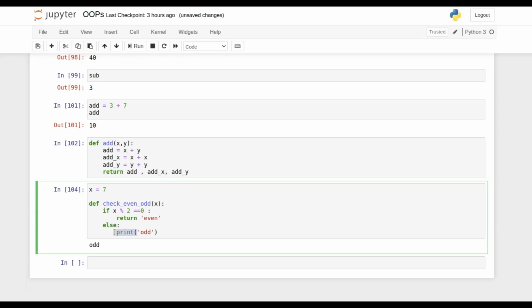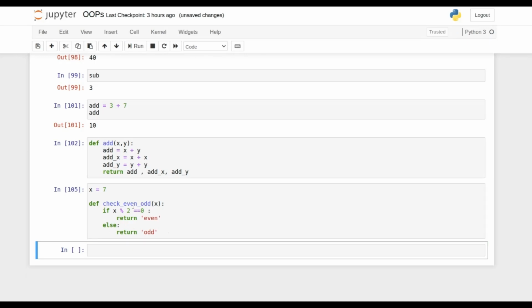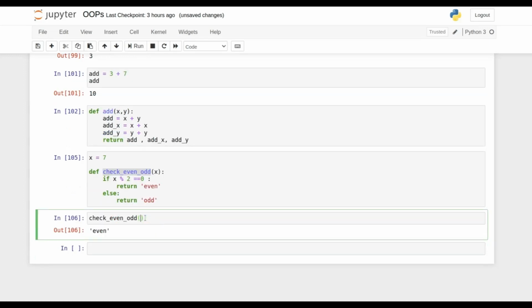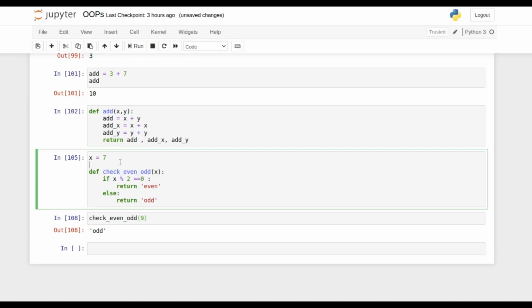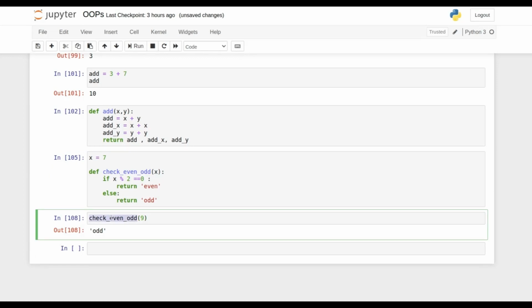And over here you can simply use this check even or odd function, passing any number. You can pass any number over here, for example 9, 8, or 20, whatever it is. You just have to change the argument over here. So that is a function you can implement wherever you would like, inside the for loop or outside the for loop, or the same user defined function you can use in any other conditional statement that you have. For example, I want to check if the type of